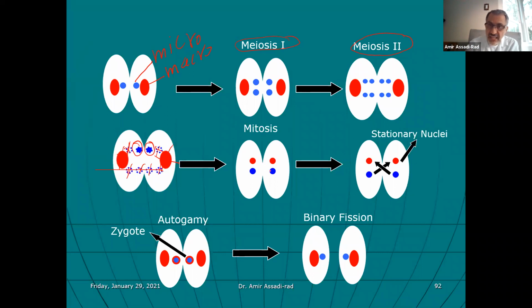Okay. And then they exchange nuclei, micronuclei. One goes to another cell, and this one goes to another cell. And of course, that is called autogamy. Then macronucleus appears. Of course, this is a zygote. The 2 separate, and then each one of them undergo binary fission. So, having said that,